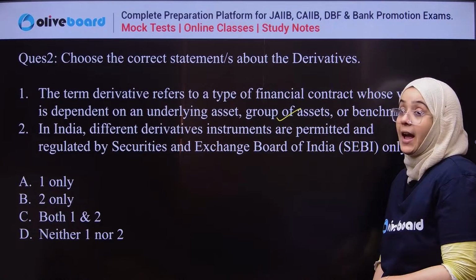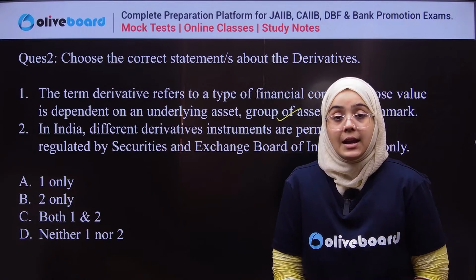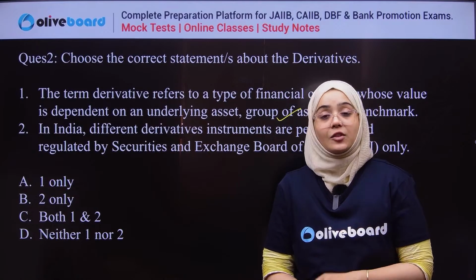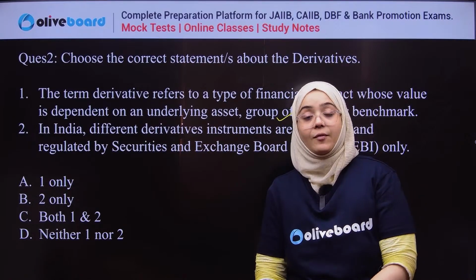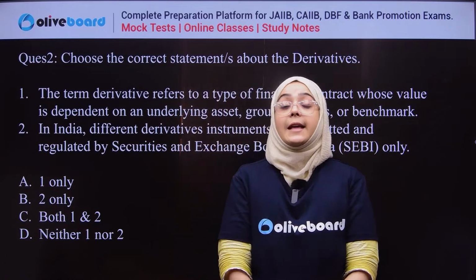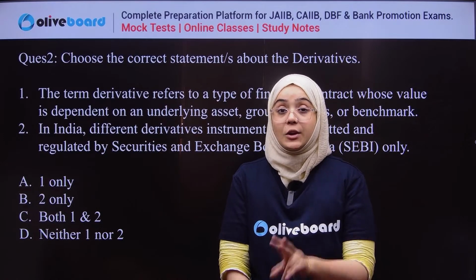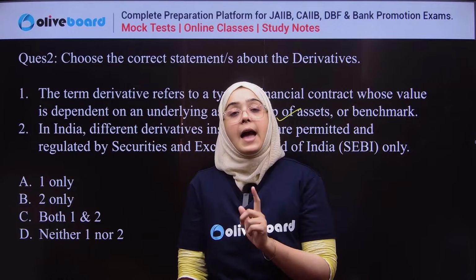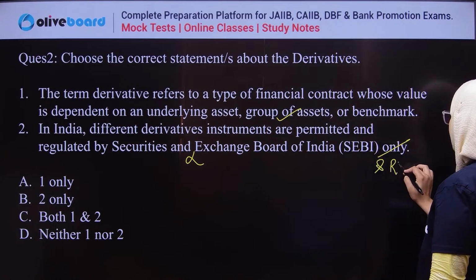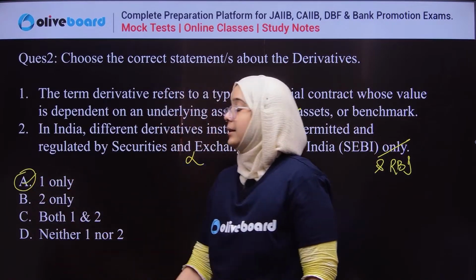Now the second statement says that in India, derivative markets are regulated by SEBI only. Actually, it is wrong. In India, derivative markets are regulated by both the Reserve Bank of India and the Securities and Exchange Board of India. Certain segments of the derivative market are regulated by RBI, and some segments by SEBI. So the second is wrong, because not only SEBI, they are regulated by RBI also. The correct answer is that only one is correct.